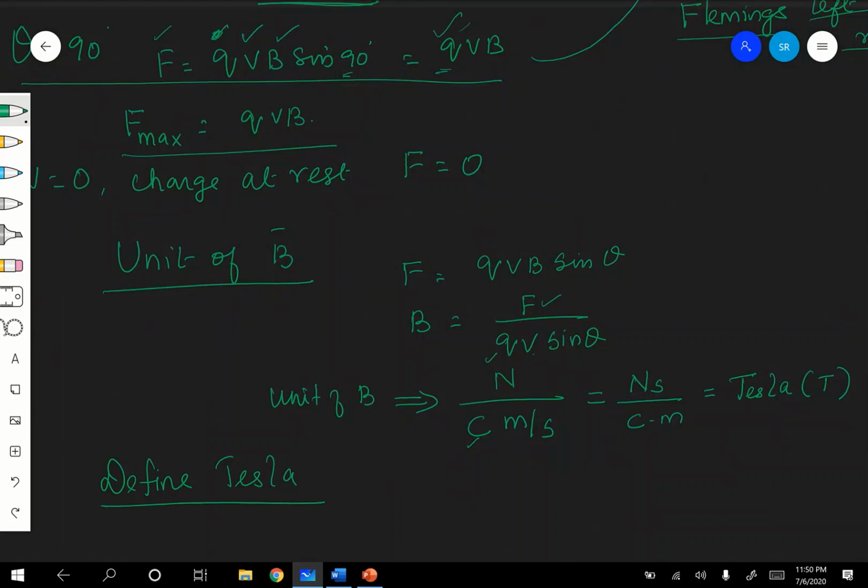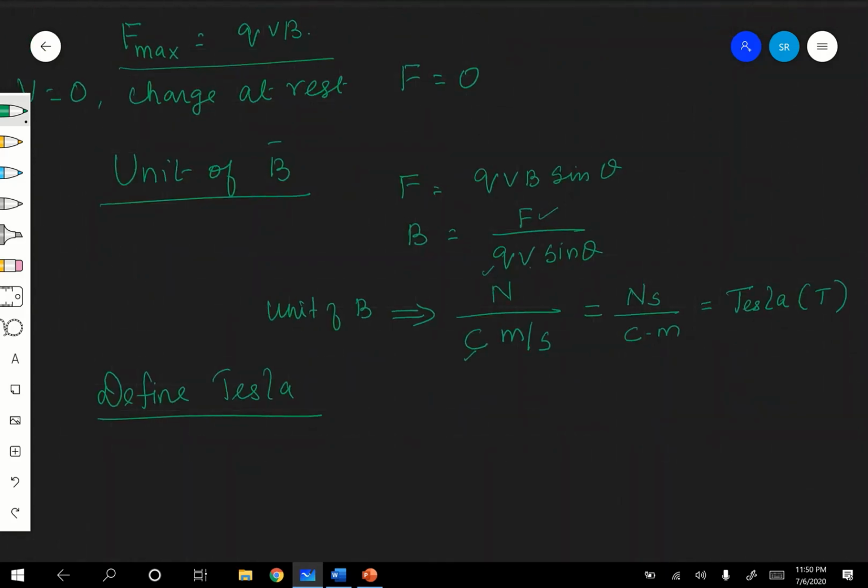Define the unit of magnetic field induction. So once again, what you have to do, how to define, okay, F is equal to QVB sine theta.